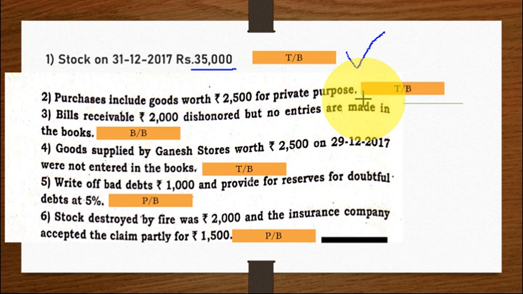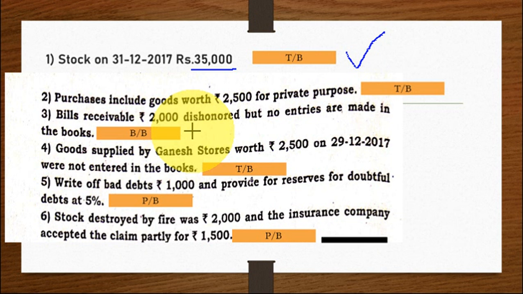So under liabilities, you have to write drawings because it is private purchase, right? So drawings you have to take it into consideration. It is a drawing. Next. So it appears in the trading account and balance sheet. Bills receivable rupees 2000 dishonored, but no entries are made in the books. So bills receivable dishonored. So it affects bills receivable as well as debtors.